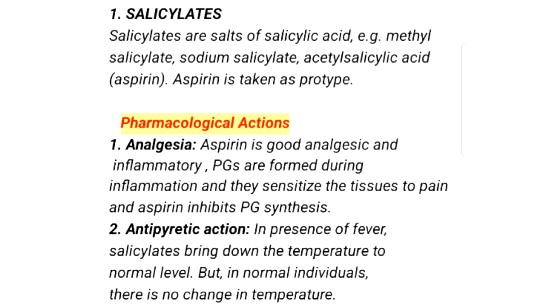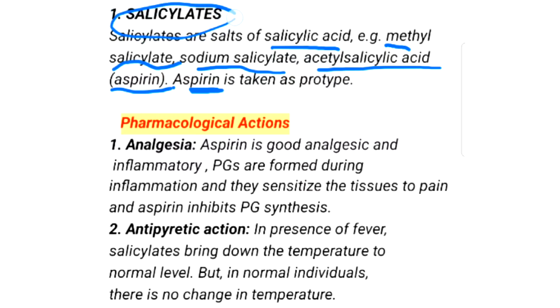We will see the pharmacological actions and mechanism of action of different drugs of NSAIDs. So here we will start with salicylates. Salicylates are the salt of salicylic acid. Examples are methyl salicylate, sodium salicylate, and acetyl salicylic acid, that is aspirin. These are the drugs which are used as NSAIDs. Here we will take a prototype example, the most commonly used, that is aspirin, of the class salicylates.